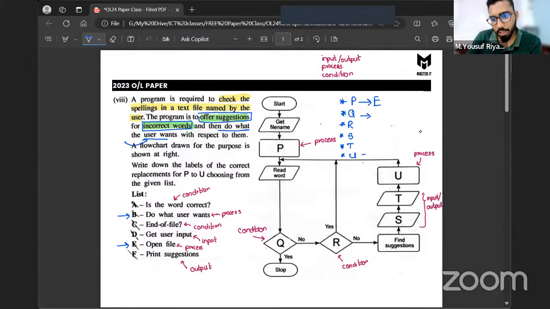What do you think the statement that U should contain? The letter U should contain? Obviously, you should contain B because again, you can see out of the given list, we have only two processes. In the diagram also, we have only two processes.